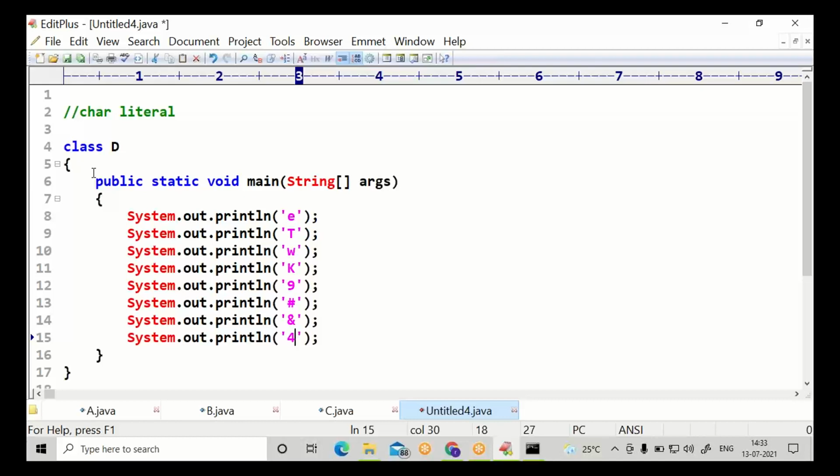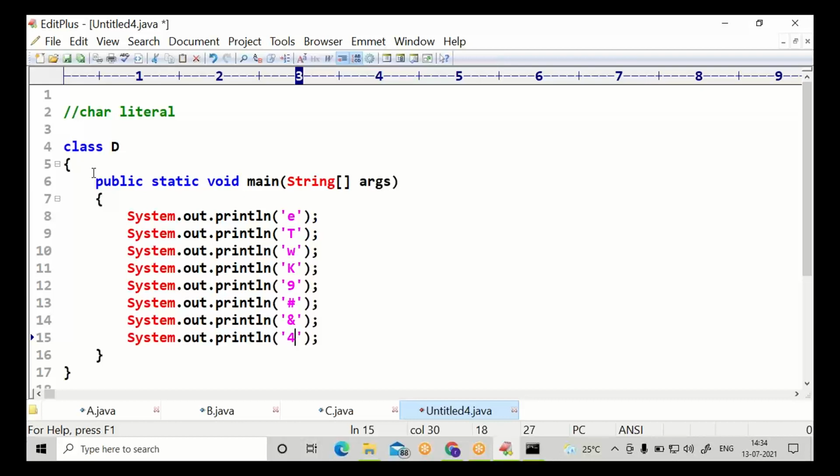One character under single quotation is considered a char literal, char value.